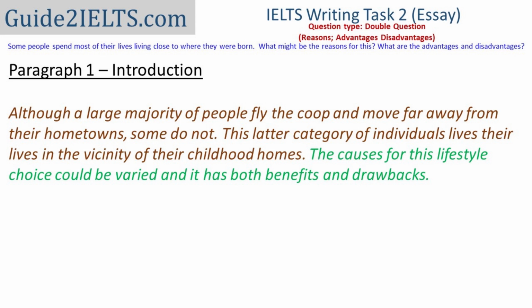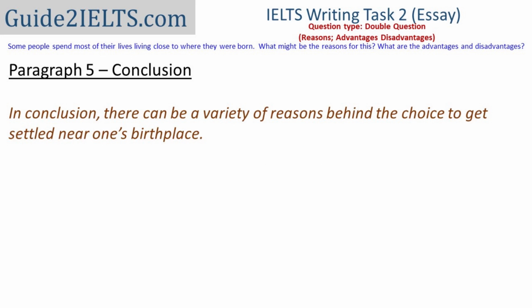In my conclusion, I'll write something very similar. But depending on what points I have made, I may want to add little details. Like I have made points about different reasons depending on a person's choices or depending on a person's responsibilities. So I can bring that factor in that it would vary from person to person. Here's my conclusion. In conclusion, there can be a variety of reasons behind the choice to get settled near one's birthplace.